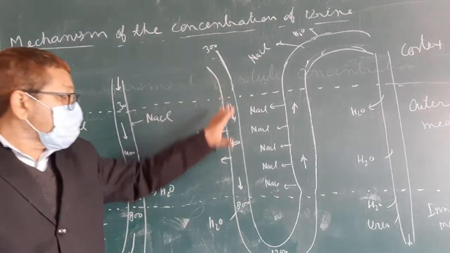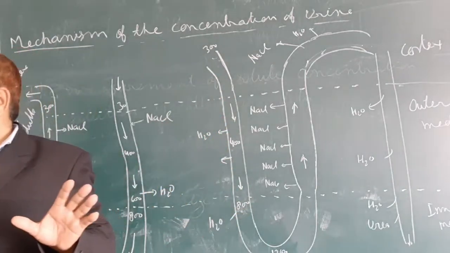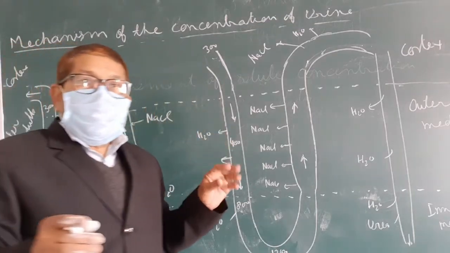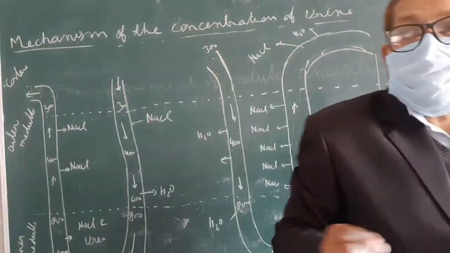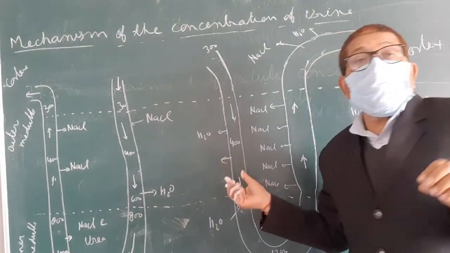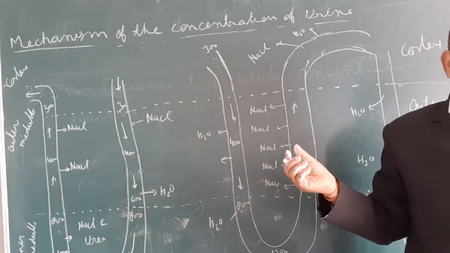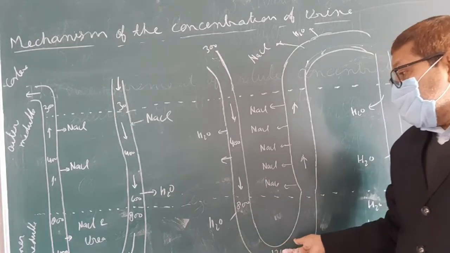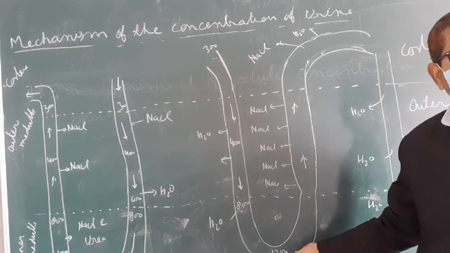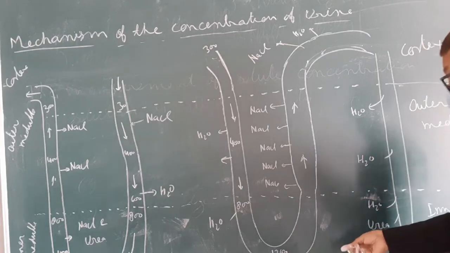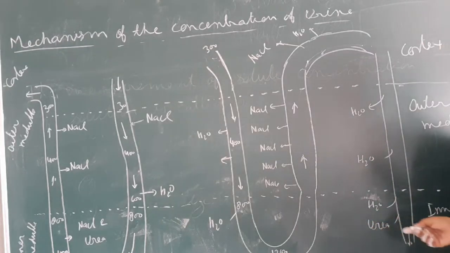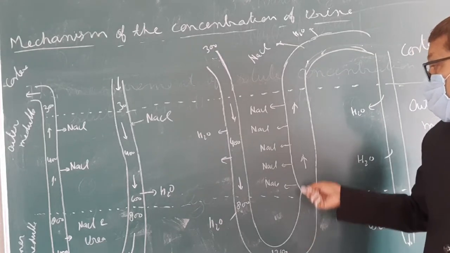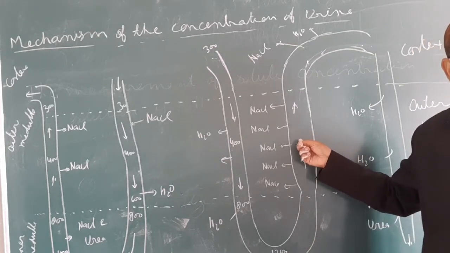Here which substrate is removed? Only water. By removing the water, the milliosmol concentration increases, and when it reaches this region, the inner medulla region, its amount reduces, and when it moves, which limb is this?